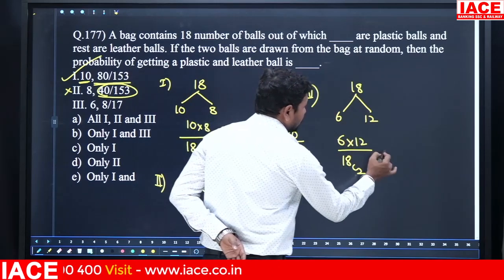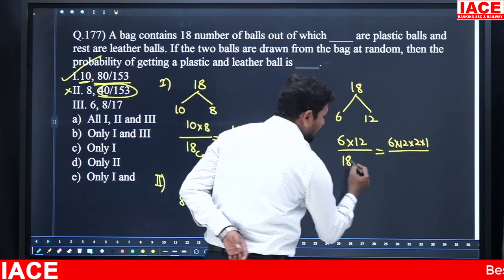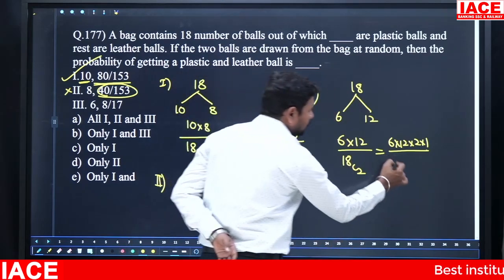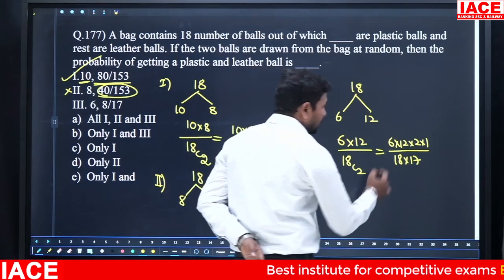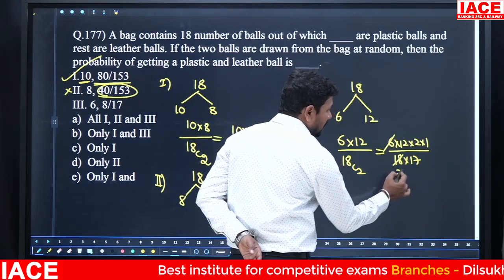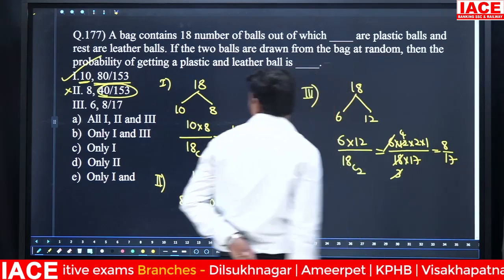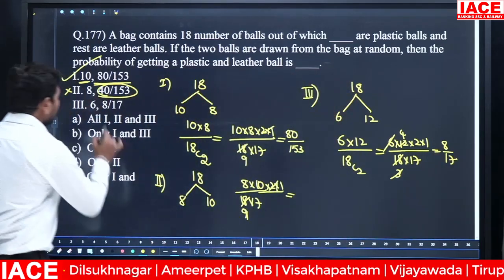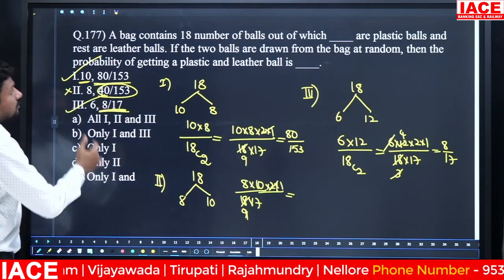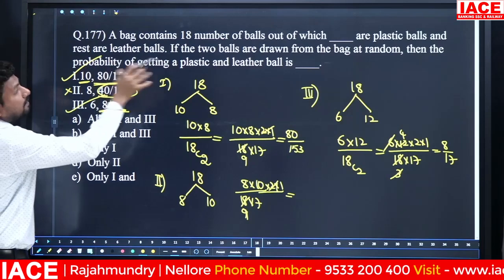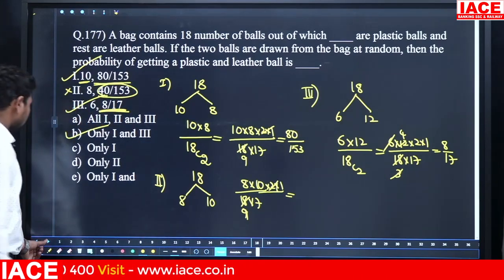6 into 12, we can simplify it. 6 into 12 into 2 into 1 by 18C2, which we can write as 18 into 17. Simplify the terms. 6 how many times? 3 times. And 3 how many times? 4 times. 4 twos are 8. So the value is 8 by 17. Yes, exactly we get it. 8 by 17. That means statement 3 is also correct. Here statements 1 and 3 are useful for filling the blank values. Then option B is correct.